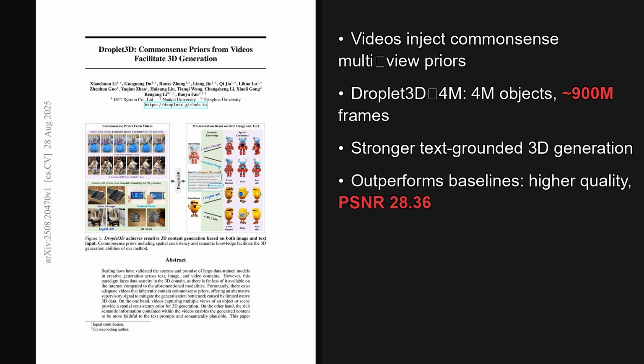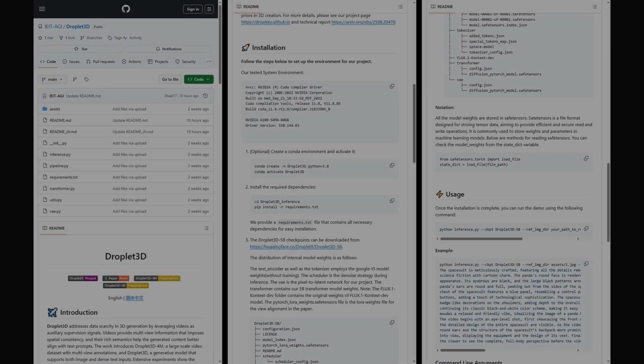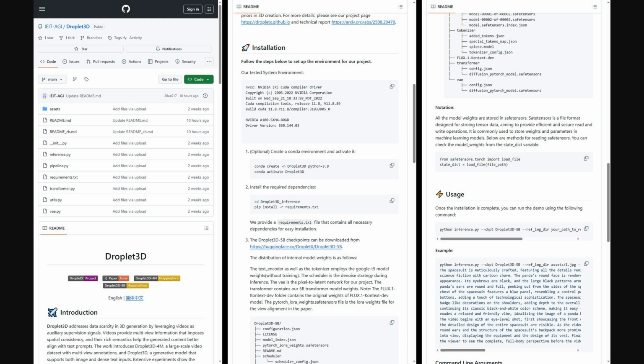In short, the team releases Droplet3D-4M and a video-driven generator that together produce spatially consistent, text-faithful multi-view outputs and open-source the full stack. Also, the authors shared their GitHub repo. You will find a runnable inference demo, setup instructions, and requirements, plus scripts like inference, pipeline, transformer, VAE, and utils. The README explains checkpoints on Hugging Face, command line arguments, and view alignment via LoRA. There is also a Chinese README and assets for examples.